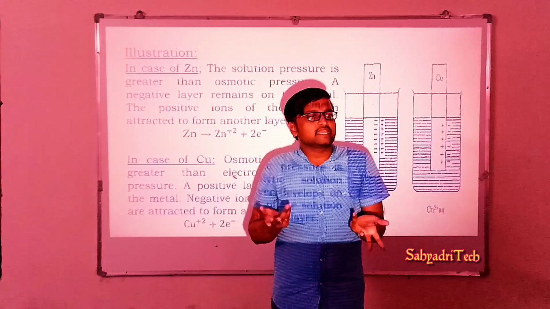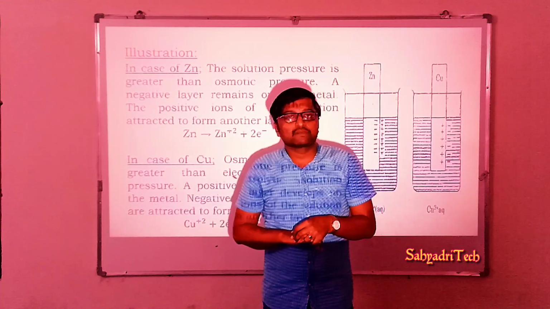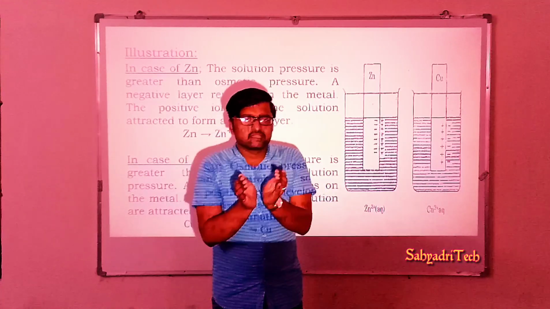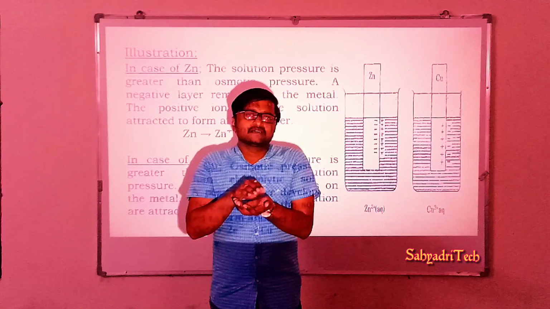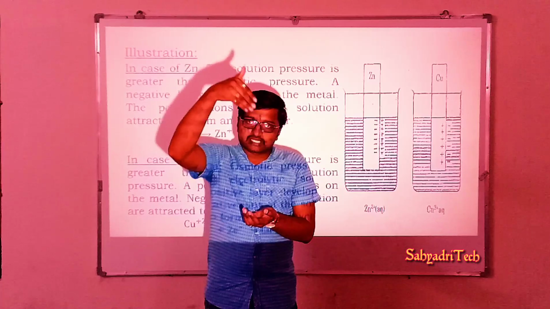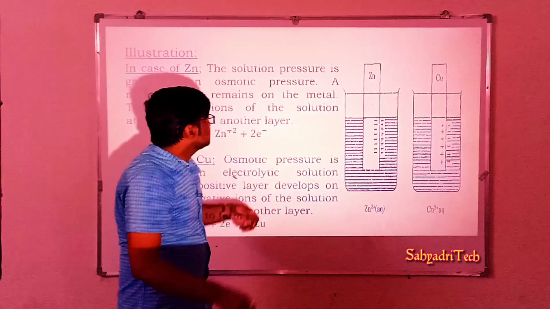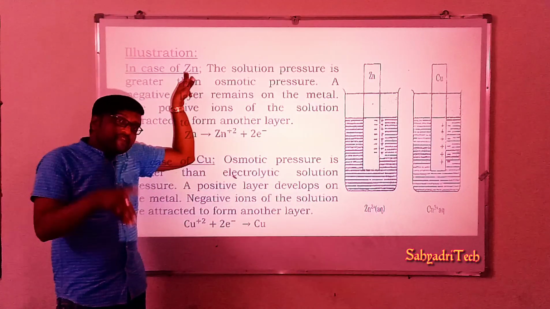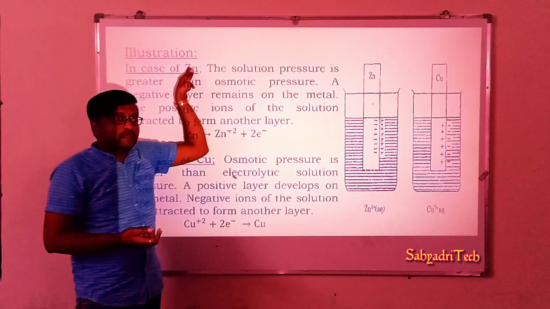So generally, I can say immersed in a solution which contains zinc ions, Zn2+ ions. So what is the first case? We have taken a non-conducting vessel, filled with a solution having Zn2+ ions, and we are going to immerse a zinc plate in it. When zinc, or a metal, is in contact with its own ionic solution, what happens?